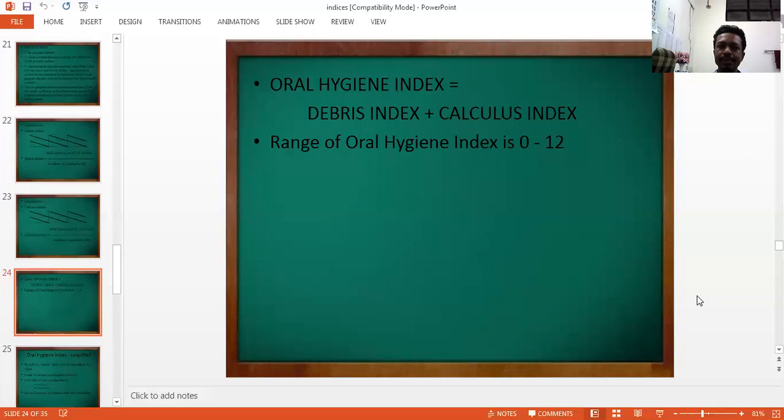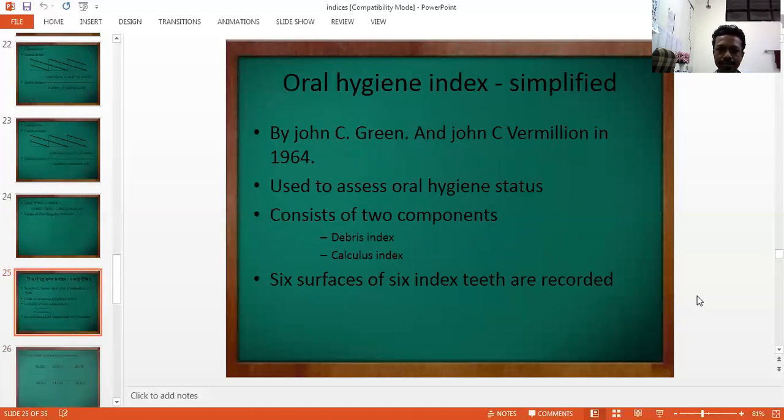That range is from 0 to 12. And the oral hygiene status is assessed like this: the lower the score, the better is the oral hygiene, and the higher the score, the poorer is the oral hygiene.